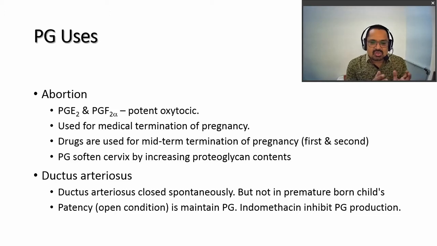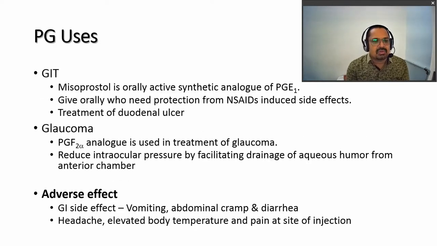If it remains open, prostaglandin might be used there. We know the ductus arteriosus closes spontaneously after birth, but if the childbirth is premature, then it does not close. By inhibiting the prostaglandin, indomethacin is given, which is an inhibitor of prostaglandin, and this condition can be overcome.